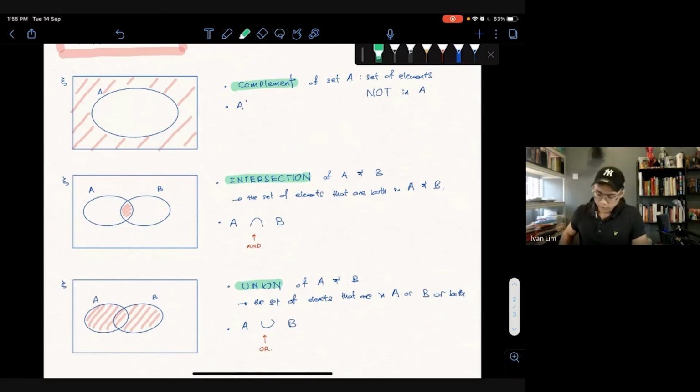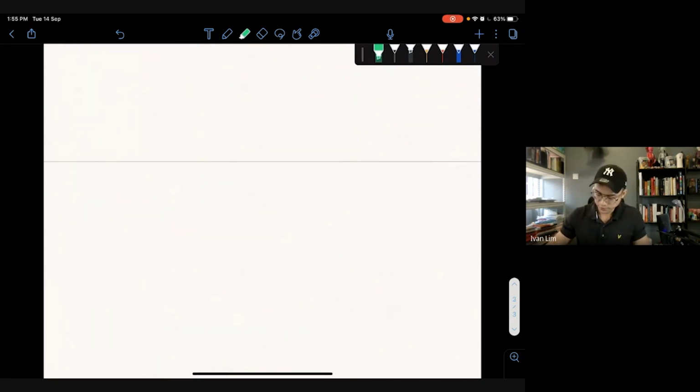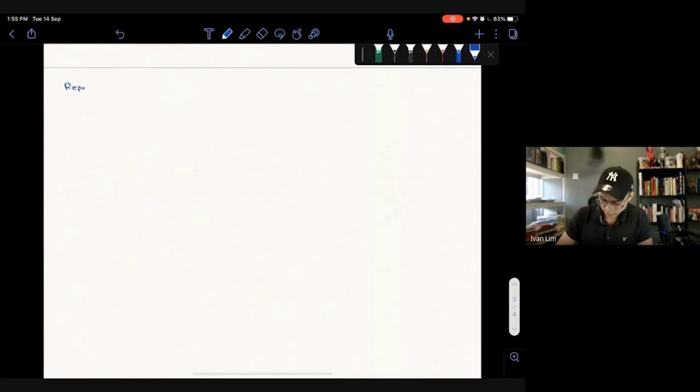Okay, let's go to the next example. Representing sets on a Venn diagram. How do we represent sets on a Venn diagram? What do they want us to do here?